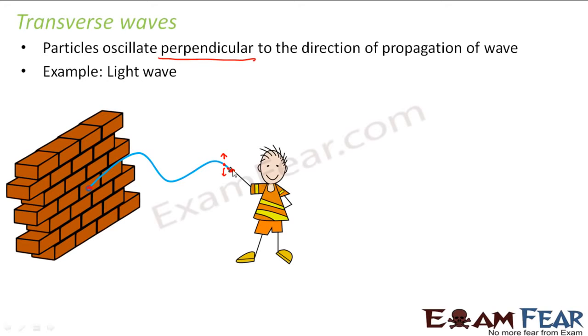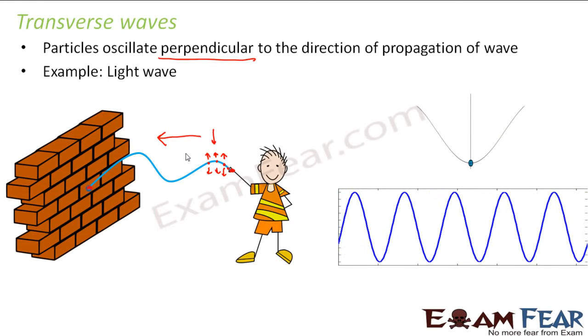So here, what is my source? The source of the wave is the jerk which I gave with my hand. So that was the source. Now this source gave rise to a disturbance in the medium, because of which all the particles started oscillating in this up and down fashion. So how is the disturbance getting transmitted? The disturbance is getting transmitted in this direction, but the particles are oscillating along this direction. That means here the particles of the medium are oscillating in a direction perpendicular to the direction of the wave. So it is somewhat of this fashion.